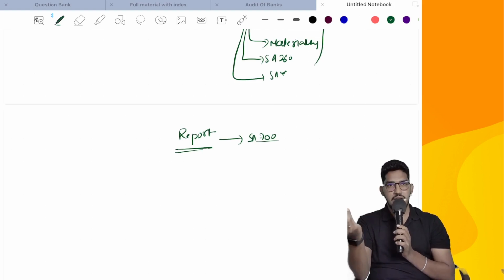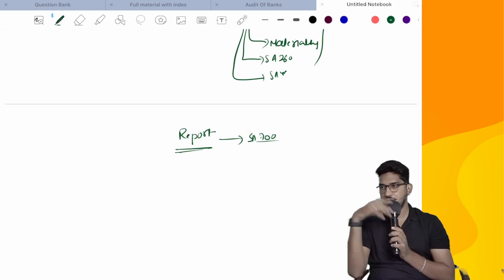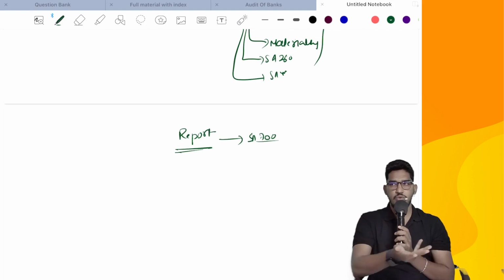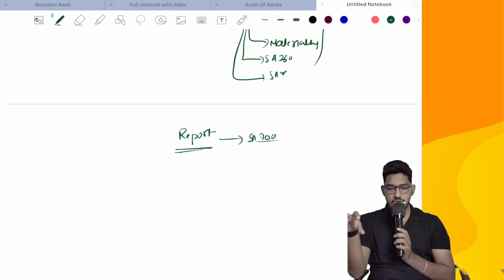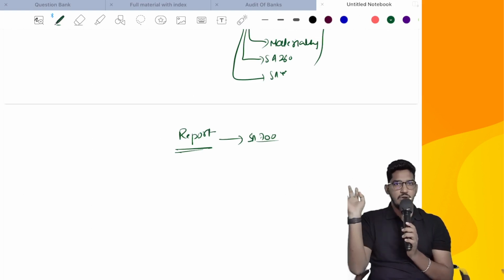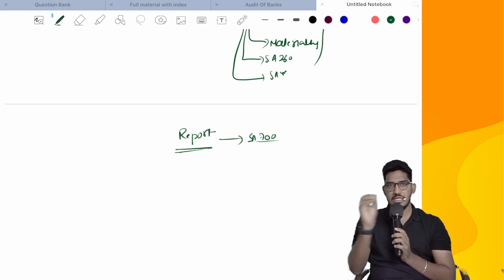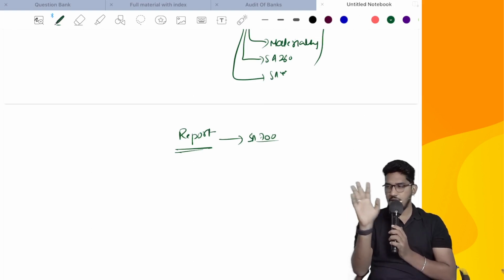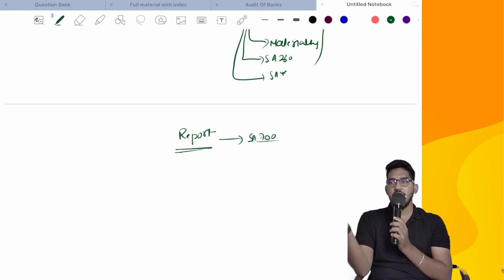If you have evidence that they followed something other than the requirements of the special purpose framework, see here, we will not comment on true and fair view. Here our objective is not true and fair view. Why? Because in special purpose financial statements, true and fair view could be there, could not be there. So when we are conducting an audit of special purpose financial statements, what is our whole purpose of verification there? Checking whether financial statements are prepared as per the special purpose framework or not. Whatever has been told in the special purpose framework, has that been complied with or not. That is our objective. If complied, we will give an unmodified opinion. If not complied, we will give a modified opinion.